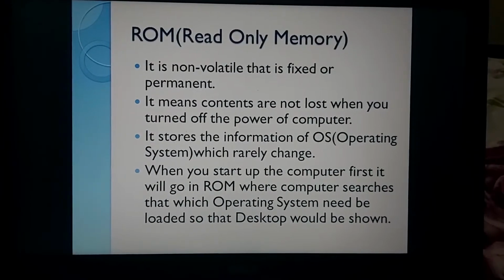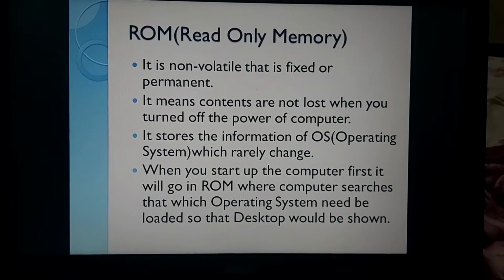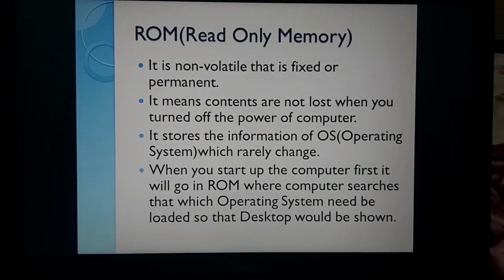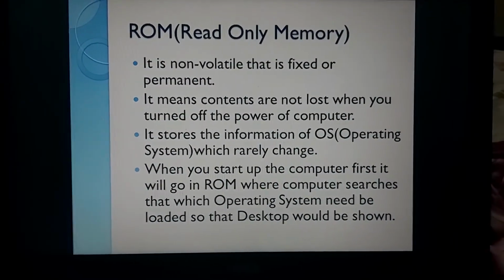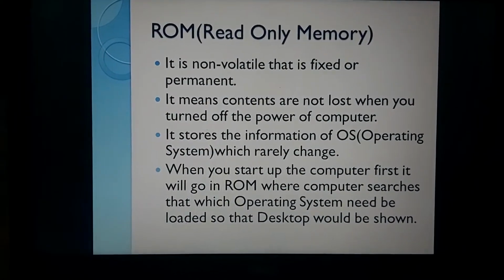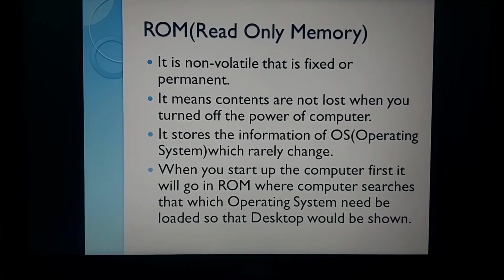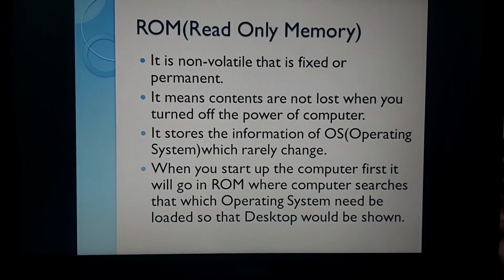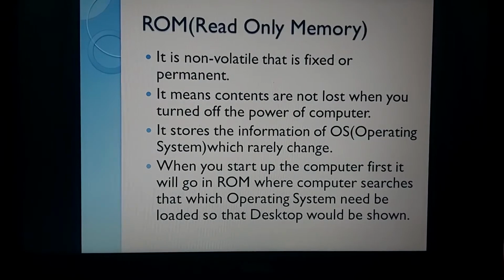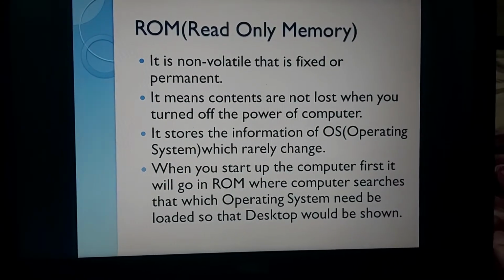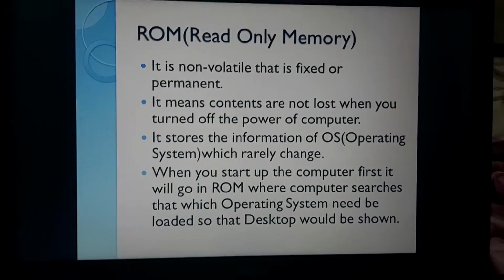I have installed Windows 10, so that would be there in my system unless something happens to my computer, like there is a chance to format it, or maybe I don't require any upgraded window. Second point, it means contents are not lost when you turn off the power of the computer. Of course, yes. When I'm switching it on, Windows 10 is there, when I shut down and again restart, that Windows 10 would be there only, right?